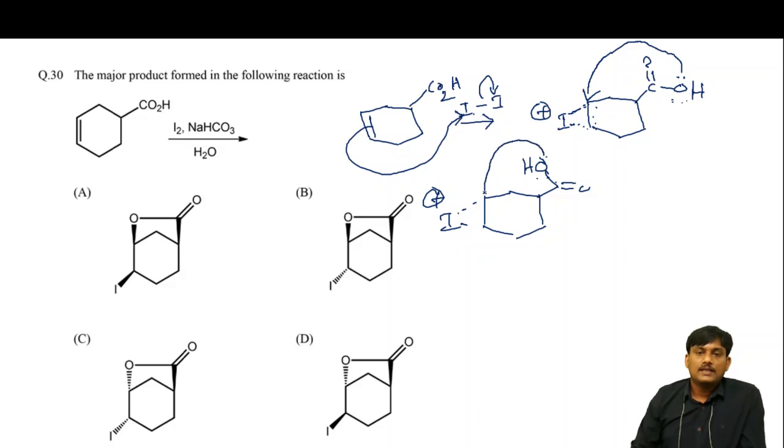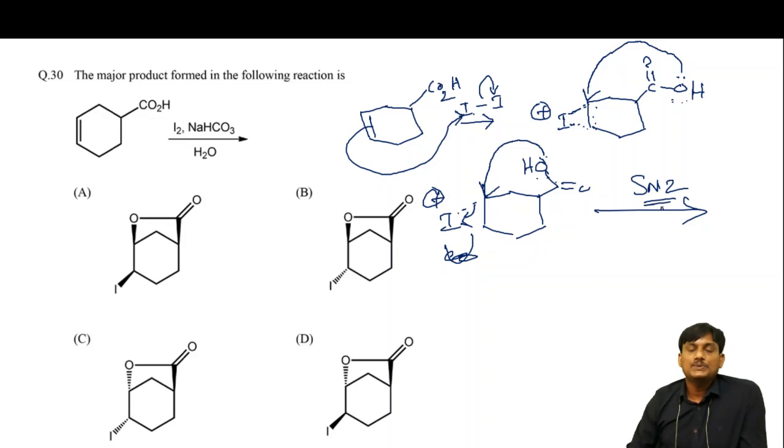Here this is the attack of OH, so these electrons come like this. Here SN2 type of reaction will take place.